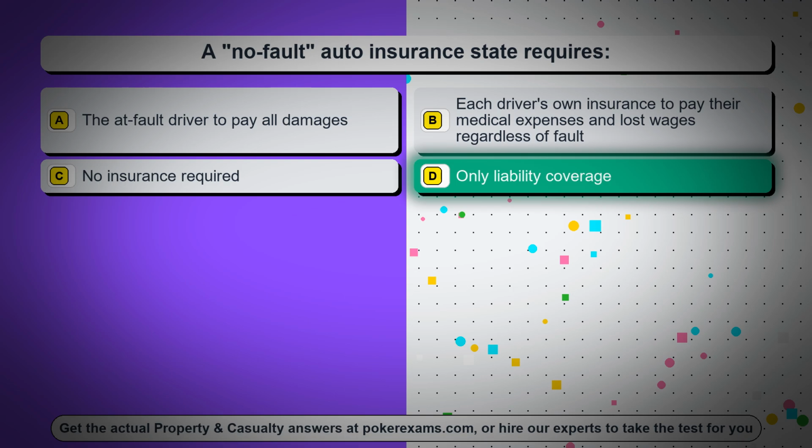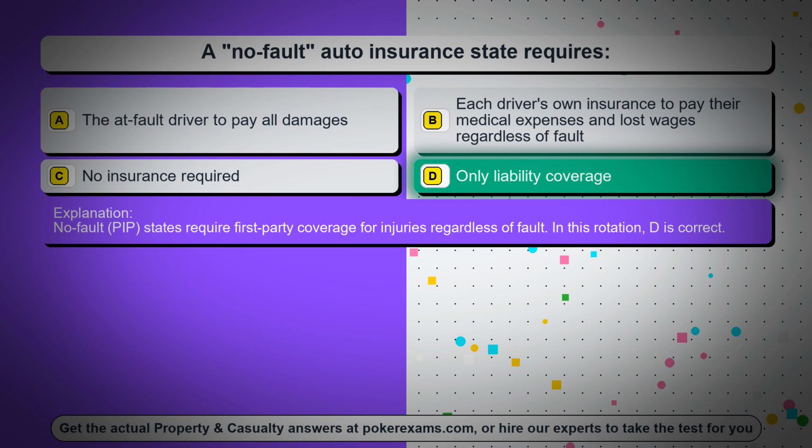The correct answer is option D, only liability coverage. No fault, PIP, states require first-party coverage for injuries regardless of fault. In this rotation, D is correct.